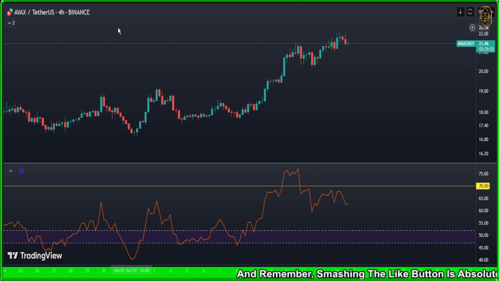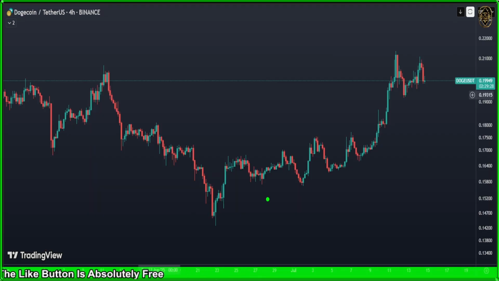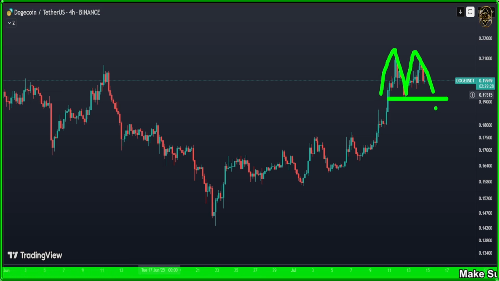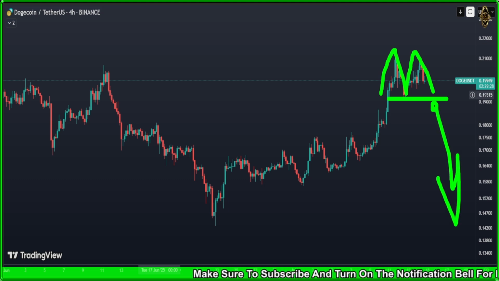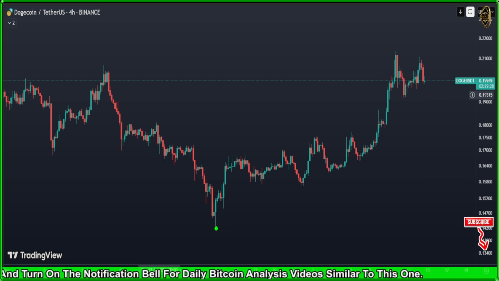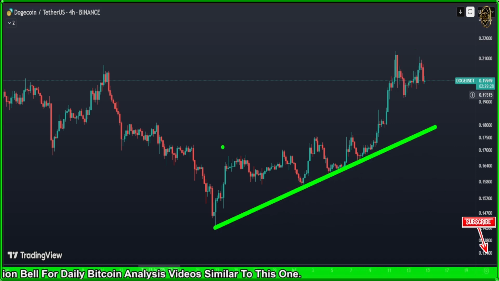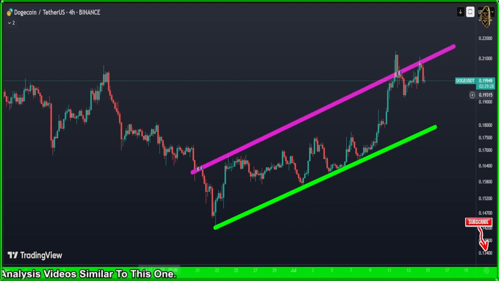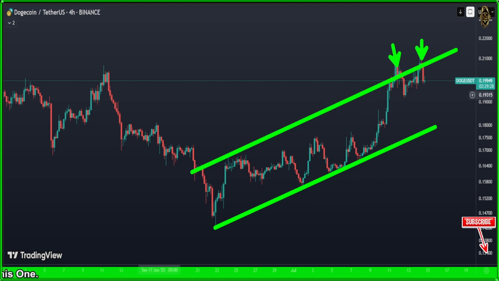Now let's go see the Doge, what it's doing today. Here we are, guys. In the Doge, same thing. We got a bearish divergence, closer to giving us a double top, indicating maybe the market is going to dump. Also, we entered a short in the Bitcoin. That's another story, guys. Join us and you're going to see those things live, how we're working on them. Now what we got, same thing. We got that up channel. We touched the top of it. Now let's see if it's going to fall down to test the lower of that channel. Even that is possible.